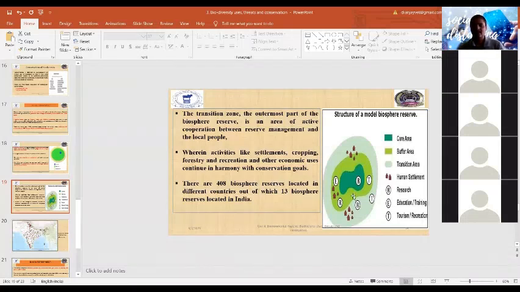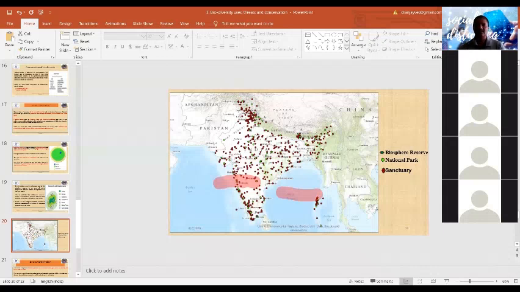Here we can say this is a truly restricted zone, and this we can use for educational, research or training purposes. And in the transition area, human activities are developed. So these are some pictorial representations of the different biosphere reserves, national parks or sanctuaries available in India.